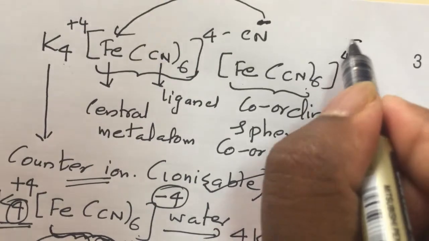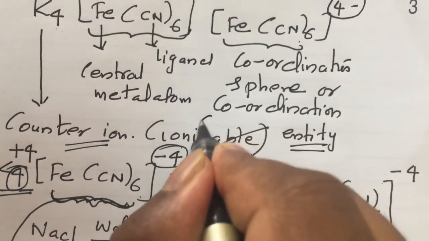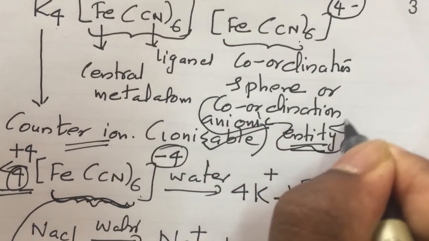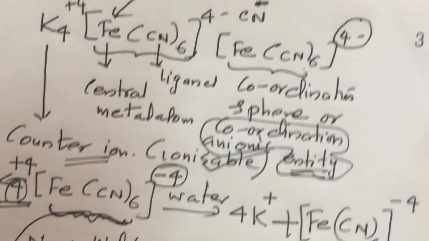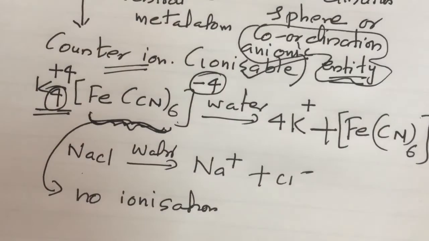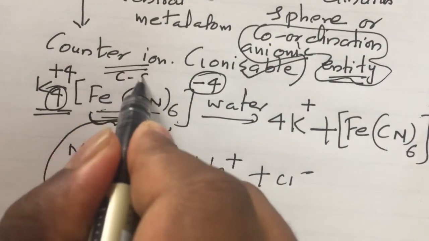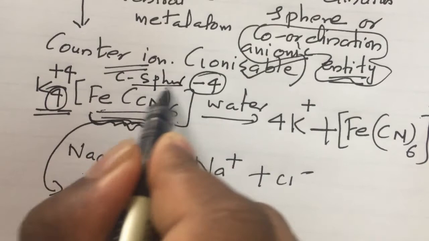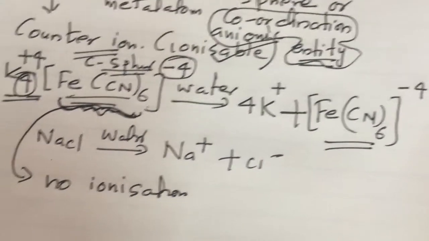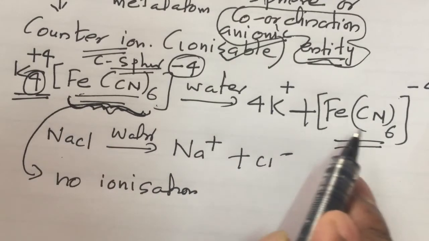Here the charge of the coordination entity is negative, so we can call it an anionic coordination entity. If it is positive, it becomes a cationic coordination entity. So what is the name of [Fe(CN)6]? Coordination sphere or coordination entity. And the coordination entity will not undergo any dissociation. So the coordination complex will retain its identity.